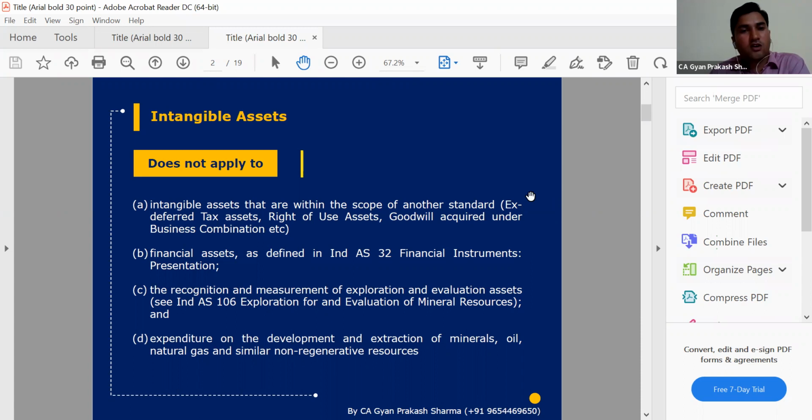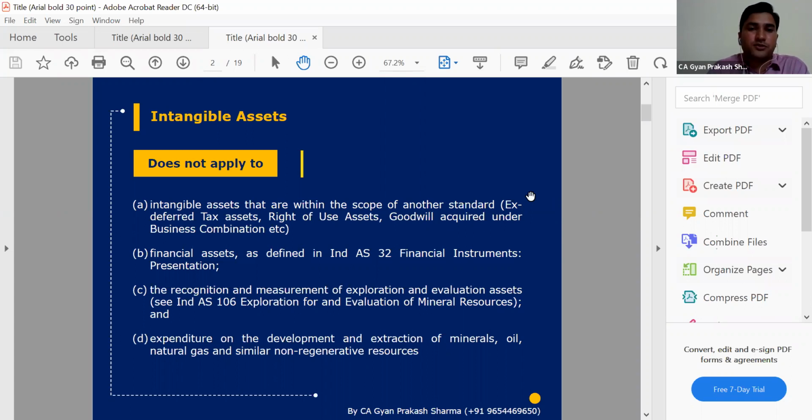But not all intangible asset will be covered or will be governed by this Ind-As 38, because generally we think that all activities same way, any intangible transactions, any activity or any expenditure which we have done which created an intangible asset will be covered here, but there are some exclusion. So which type of exclusion? First of all, we know in balance sheet like deferred tax asset, this is deferred tax asset. We have virtual asset, but that will not be covered here. That will be covered from Ind-As 12, which is a separate Ind-As.